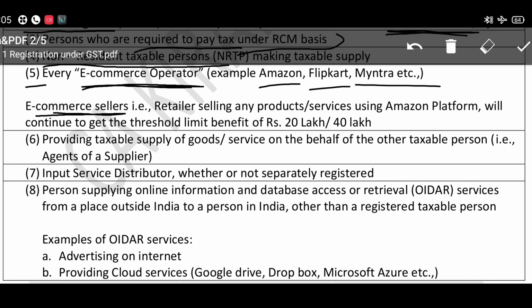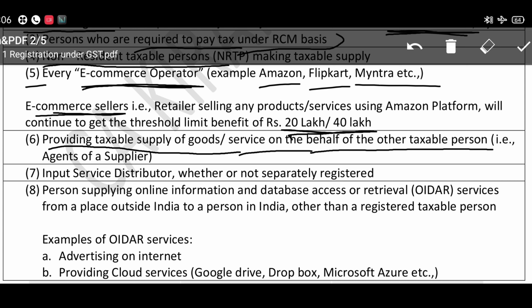So even if you want to sell some goods through Amazon or Flipkart or Myntra, you will get the benefit of the 20 lakhs or 40 lakhs limit, irrespective of whether you are selling electronically or normally. Number 6, providing taxable supply of goods or services on behalf of other taxable persons, that is, agents of the suppliers, need to be registered under GST.